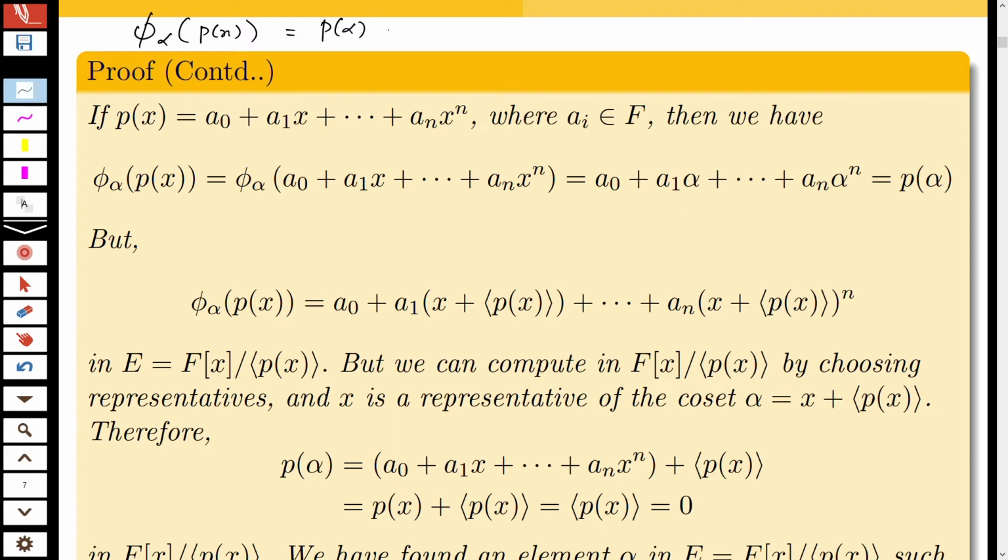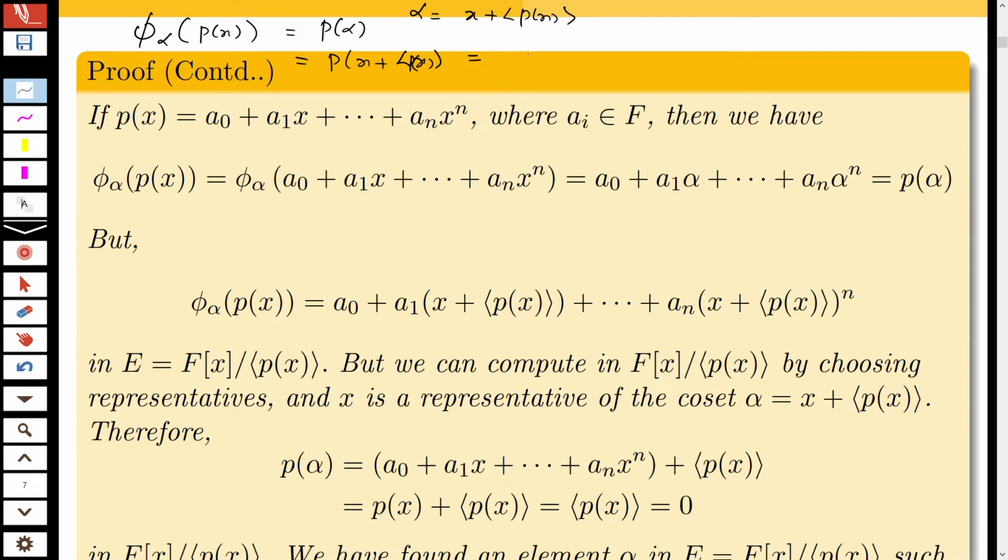Now, phi alpha of p(x) is equal to p(alpha). You know that alpha is x plus the ideal generated by p(x). So this is equal to p(x) plus the ideal generated by p(x). You know that p(x) is a0 plus a1x plus etc. plus an x raised to n.